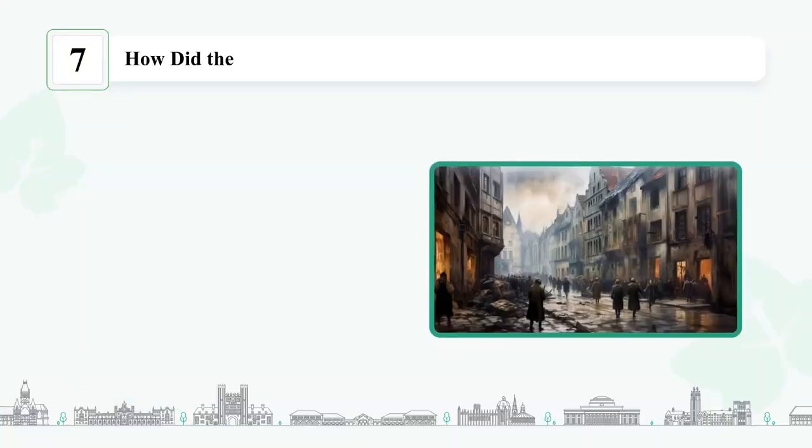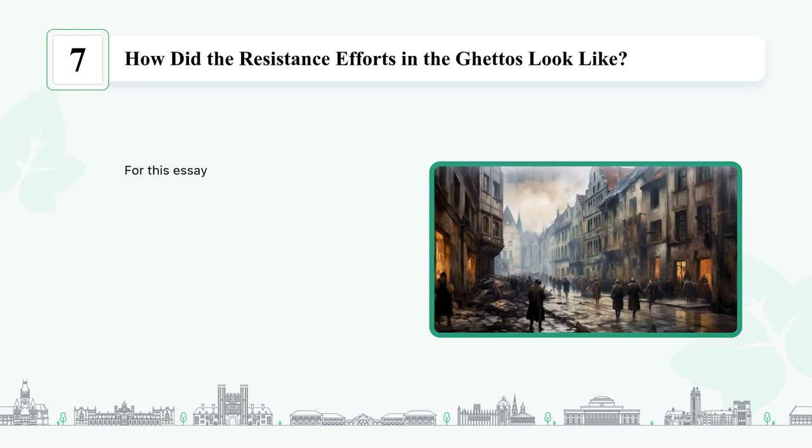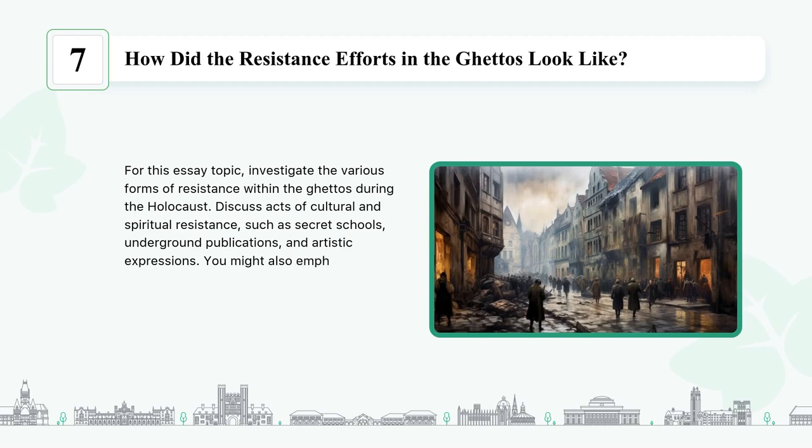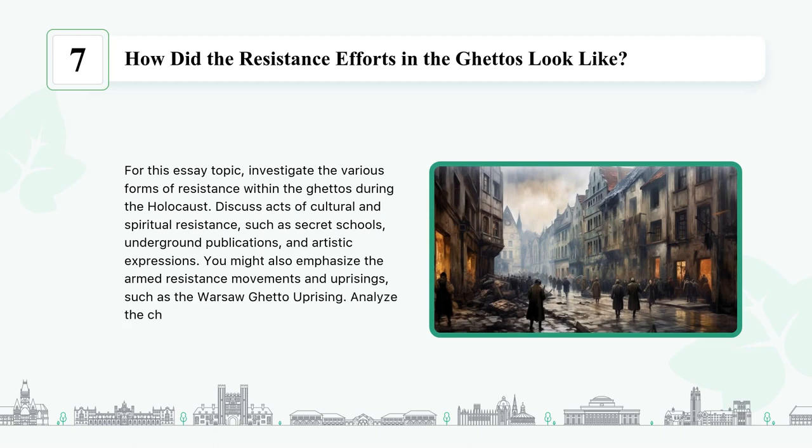What did the resistance efforts in the ghettos look like? For this essay topic, investigate the various forms of resistance within the ghettos during the Holocaust. Discuss acts of cultural and spiritual resistance, such as secret schools, underground publications, and artistic expressions. You might also emphasize the armed resistance movements and uprisings, such as the Warsaw Ghetto Uprising. Analyze the challenges faced by the resistance groups and the impact of their efforts.